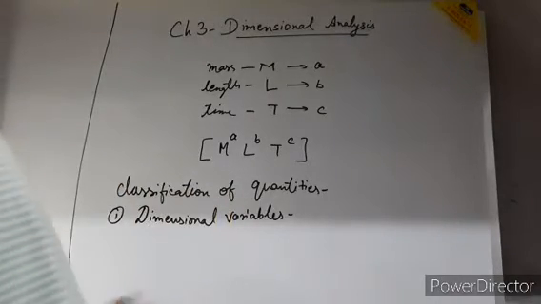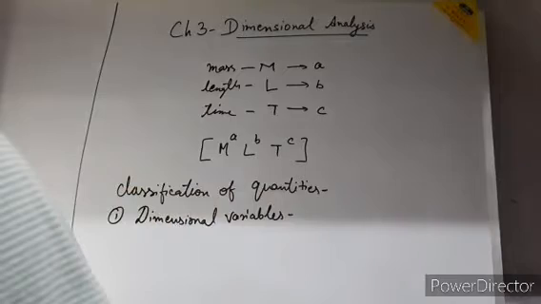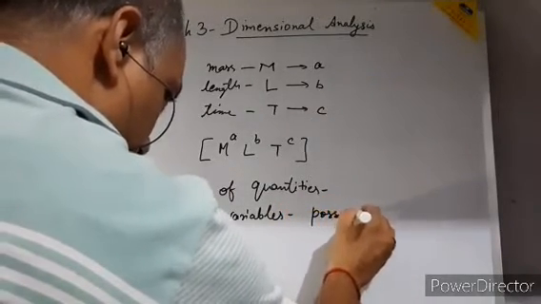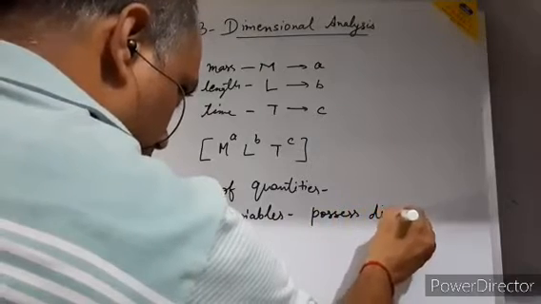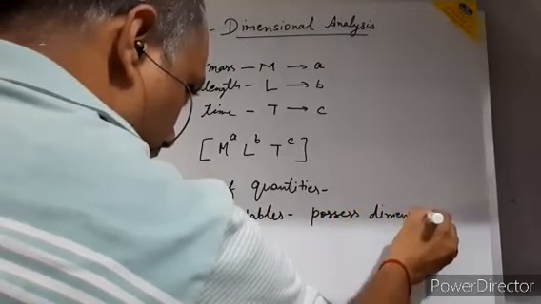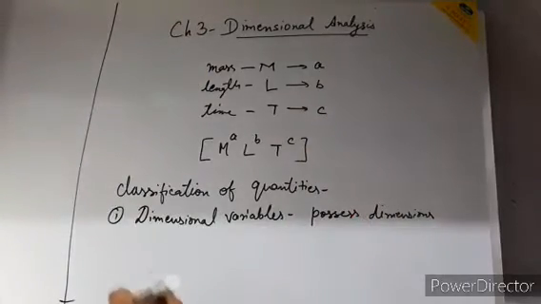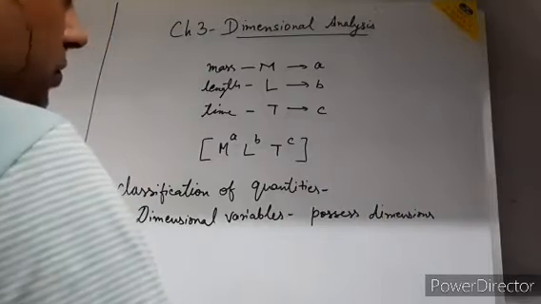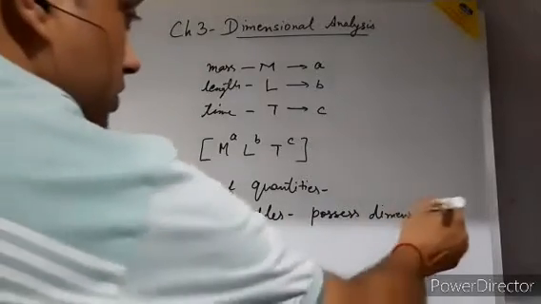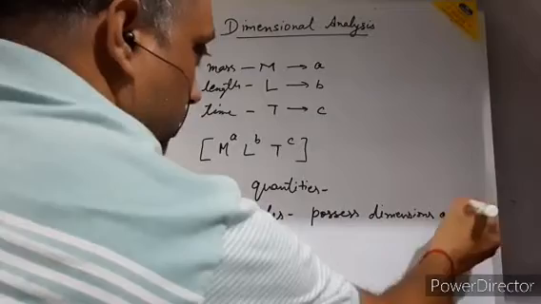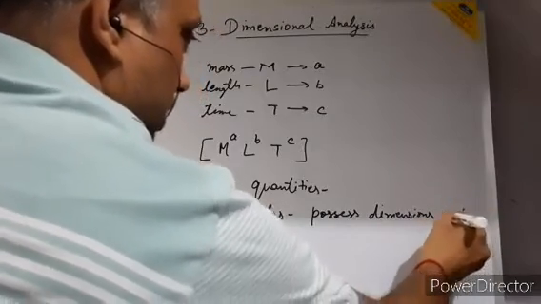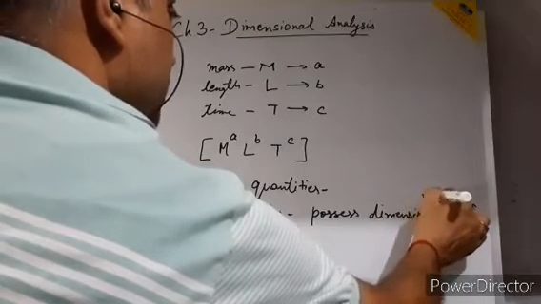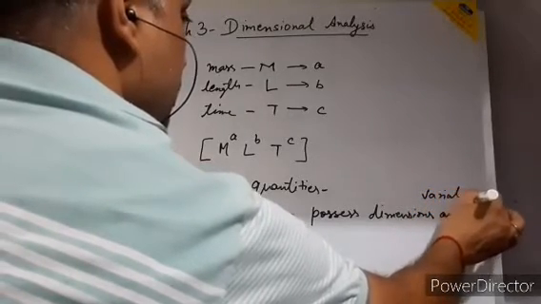These quantities possess dimensions, and they are liable to variation also. Here I am writing: having variation.